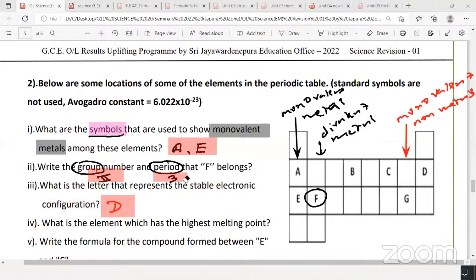More stable electronic configuration, noble gases, because the outermost shell is full. They have valency 0. They don't easily form any compounds. Part 4, what is the element which has the highest melting point?